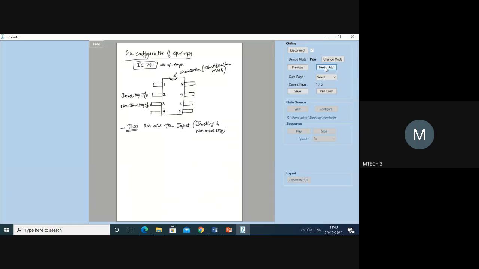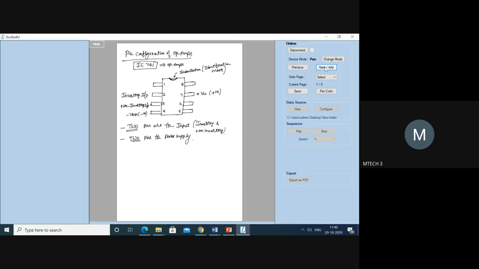Then we have 2 pins for power supply. One is VCC, is that positive or negative? Positive. The 7th pin is called VCC, which is positive, and the 4th pin is called VEE, which is negative.